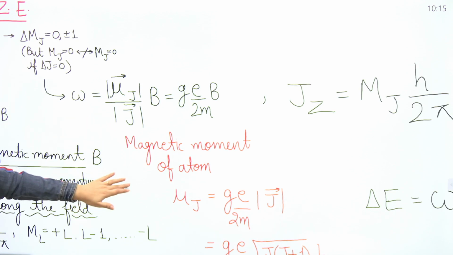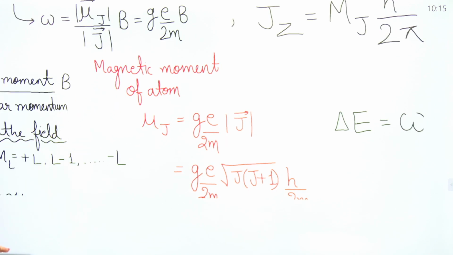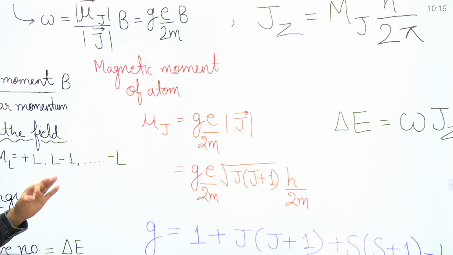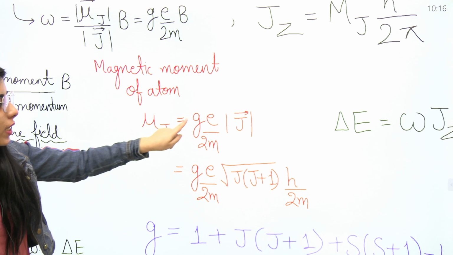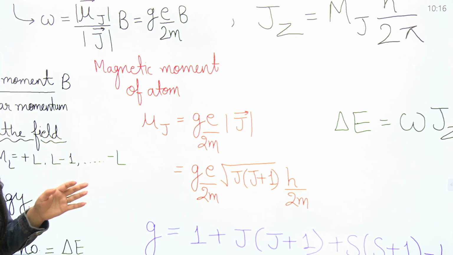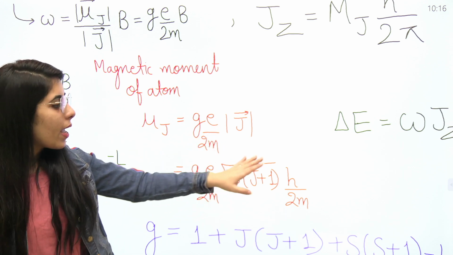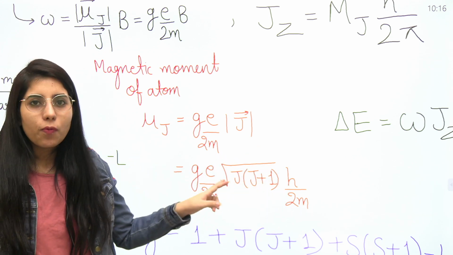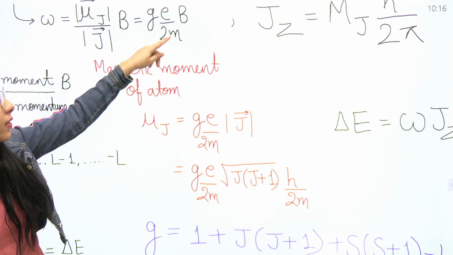Next point, the magnetic moment of the atom. Anytime anybody asks you to find the magnetic moment of the atom, you will use this formula: mu J is equal to gE upon 2m times mod J, the magnitude of vector J. And the magnitude of vector J will be root J into J plus 1 times h upon 2 pi. This is the complete magnitude of vector J, and the rest of the terms are the same as we have already considered.